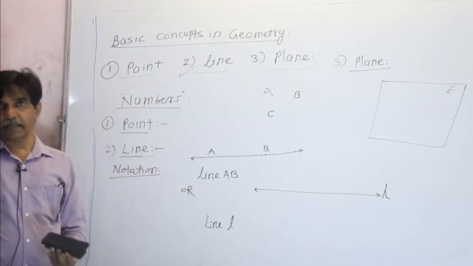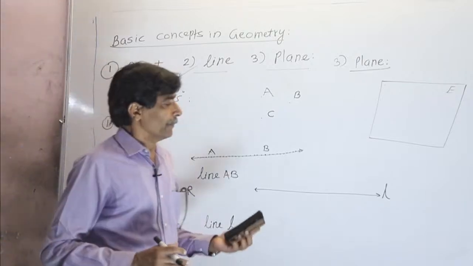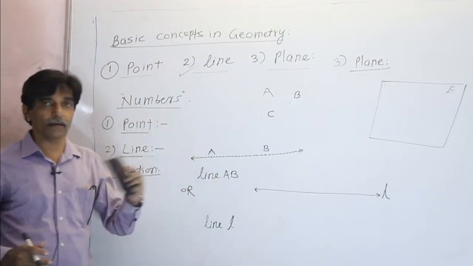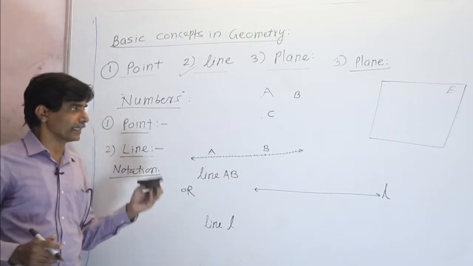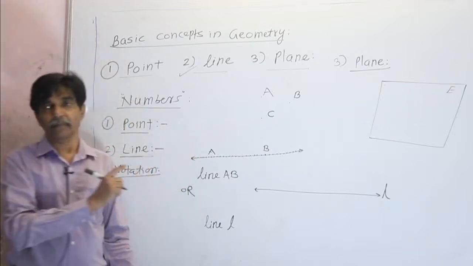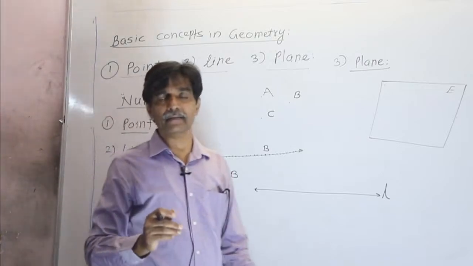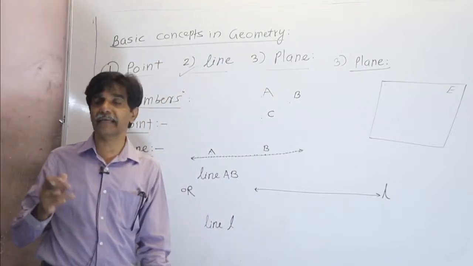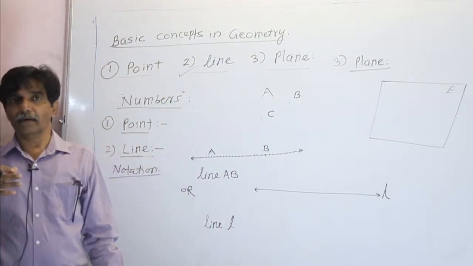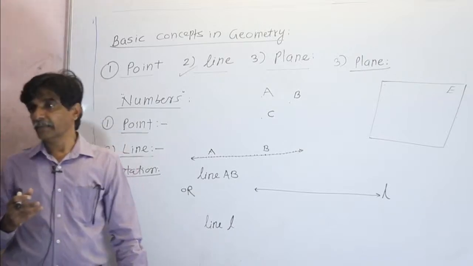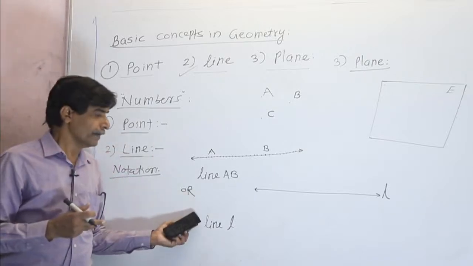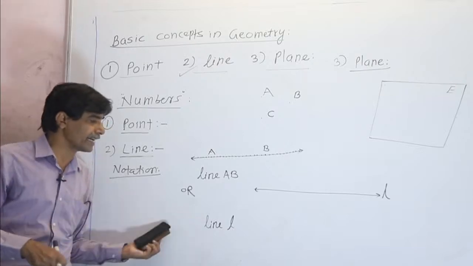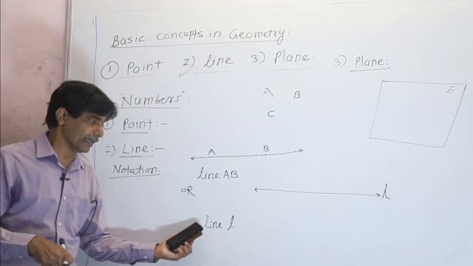In further study of geometry, the word line comes up frequently, and it will mean a straight line, because this year and in 10th standard we are going to learn Euclidean geometry, and Euclid gave the ideas of the straight line. That's why line means a straight line. We need not always write straight line; it is to be understood that a line means it is straight.